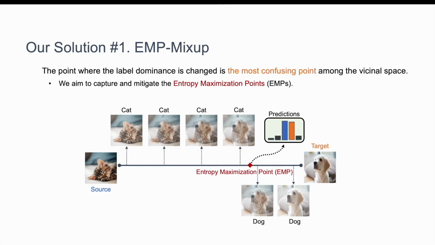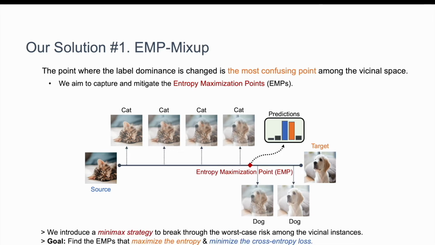Based on our observations, we focus on the point where the label dominance is changed. This point has the highest entropy in the vicinal space because the predictions between the source and target classes are the most confusing. So we named this point the entropy maximization point, EMP. So here, we aim to minimize the cross entropy on the point where the entropy is maximized.